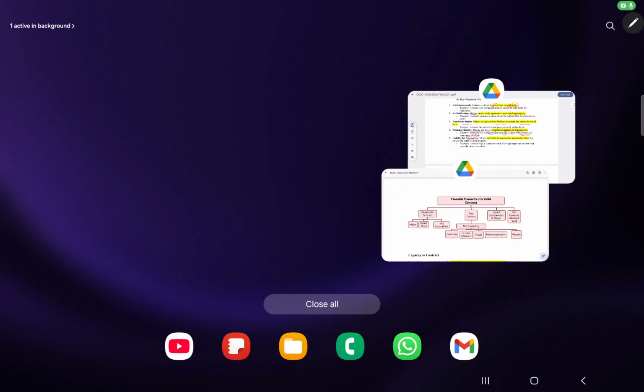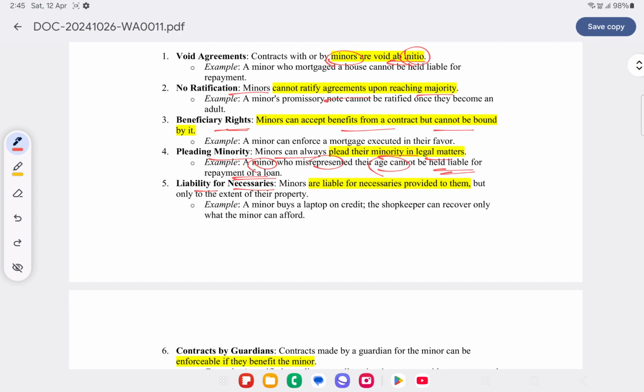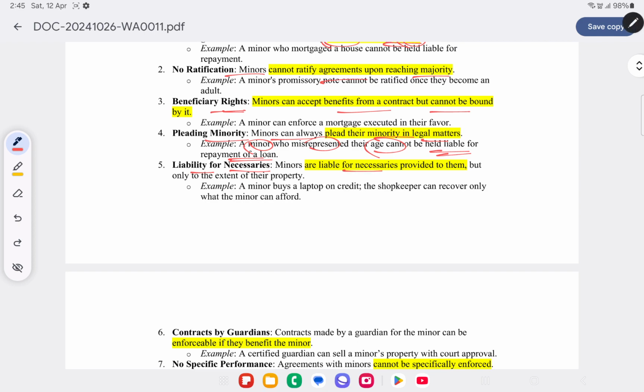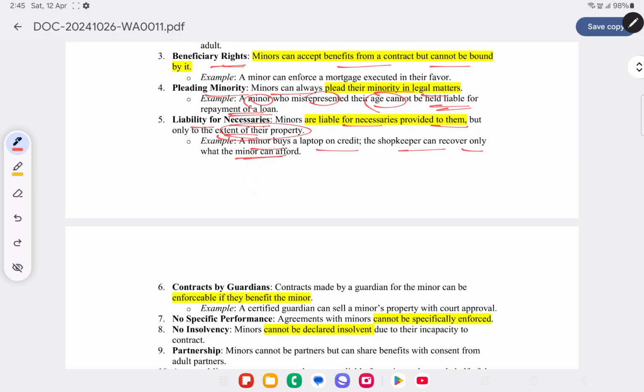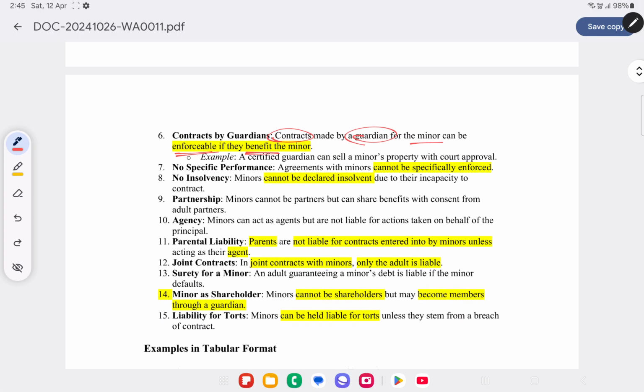Liability for necessaries. Now, however, if at all minor has entered into any contract with us, so maybe if we have provided for necessaries to them, then in that case they will be liable, but only to the extent of their property. Say for example, a minor buys a laptop on credit, the shopkeeper can recover only what the minor can afford, that is from the minor's property and not beyond that. Contract by guardians. In certain cases, contracts are made by guardian for minor, that is enforceable if they benefit the minor. If they do not benefit the minor, then that is not enforceable.